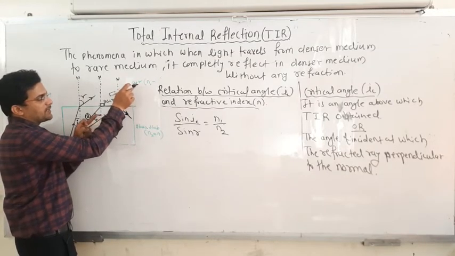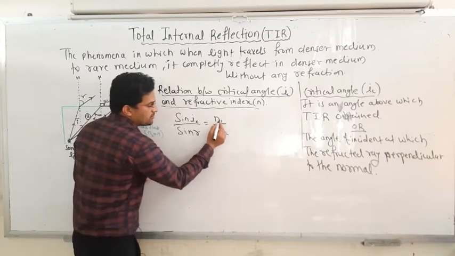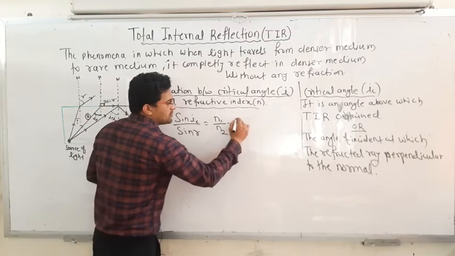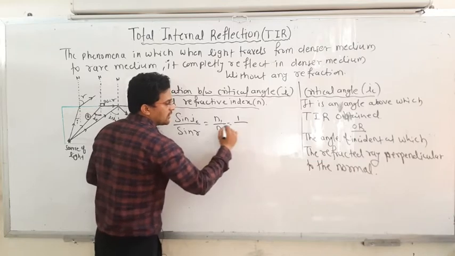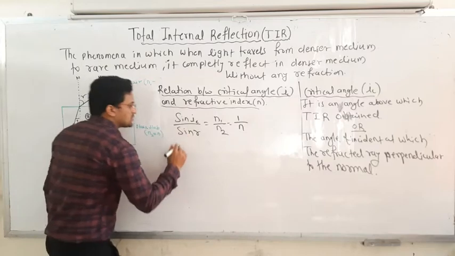Refractive index of the second medium with respect to the first medium. So first medium is air, for which the refractive index is 1, and the second medium is glass, with its respective refractive index n.